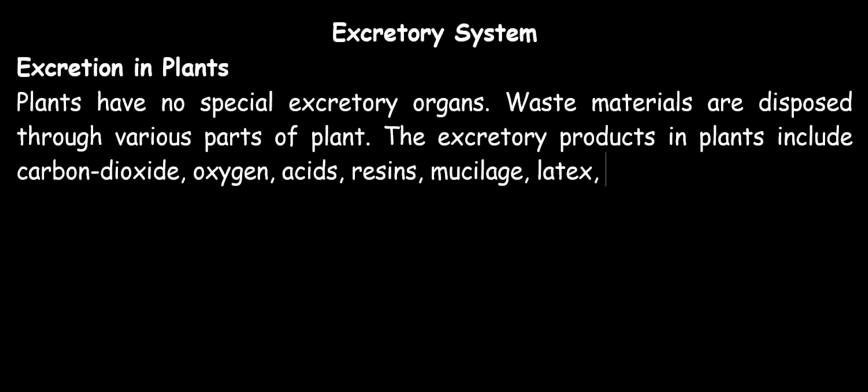Another excretory product we take a look at are the alkaloids. The alkaloids are complex nitrogenous compounds, and these complex nitrogenous compounds are found in the barks and leaves of some plants. Alkaloids include substances like quinine. Quinine is found in the bark of the cinchona and neem trees, and quinine is used in making anti-malaria drugs. Another alkaloid is nicotine. Nicotine can be found in the leaves of tobacco plants. We have other alkaloids like morphine and cocaine. Other excretory products in plants include substances like oil, gum, and anthocyanin.